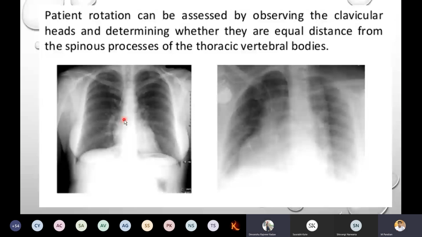Other one, right? Yes, where I have not placed the pointer, that is the abnormal one. Here you can see the clavicle head is coming away from the midline, and the opposite one is crossing the midline. So these both are not at the proper distance, so it is abnormal. This one has the proper distance, so this is normal.